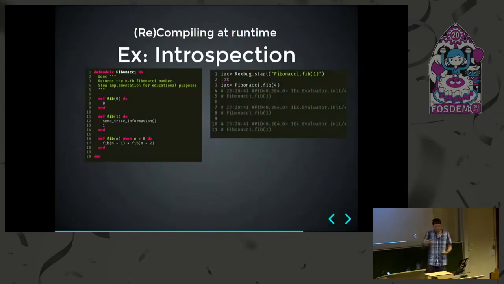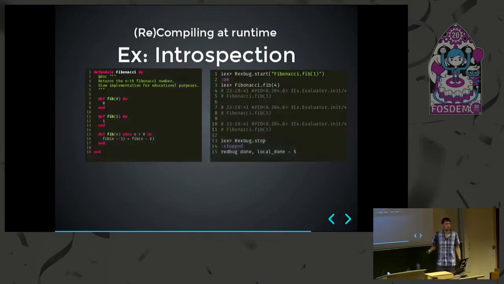Now, when we call it, we immediately receive all these tracing messages, so we can use that to debug, and once we stop, the tracing information is removed again, and now our program works identical as it was before we started tracing. So this really helps, for instance, when working with race conditions, etc., because all other parts of a program are completely unaffected, and this works because we're running on a virtual machine with bytecode.